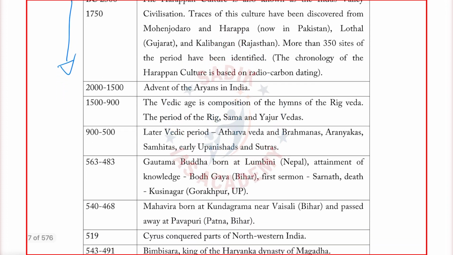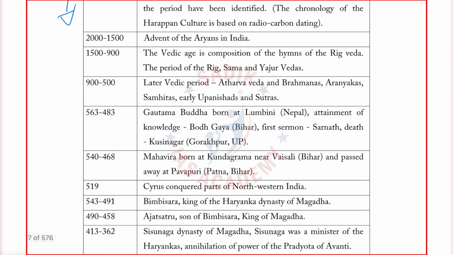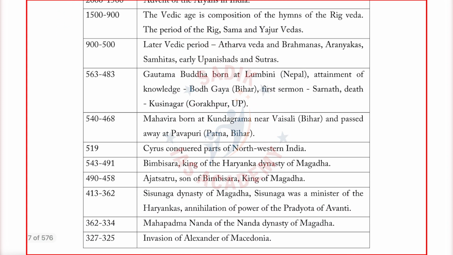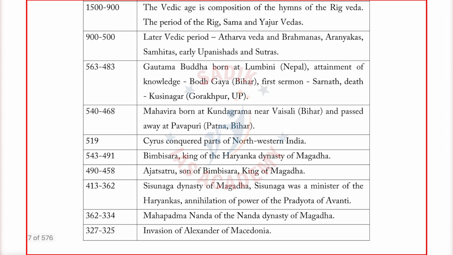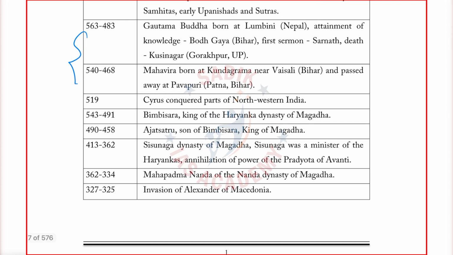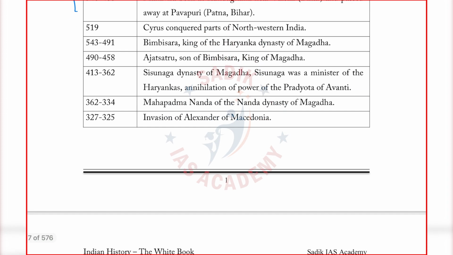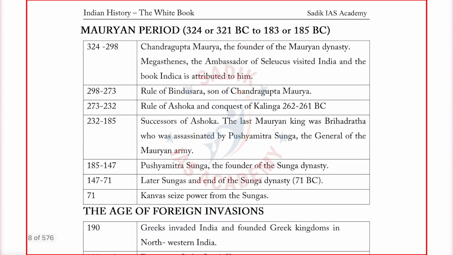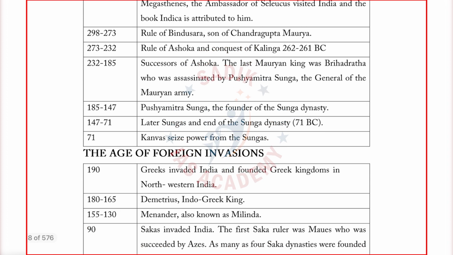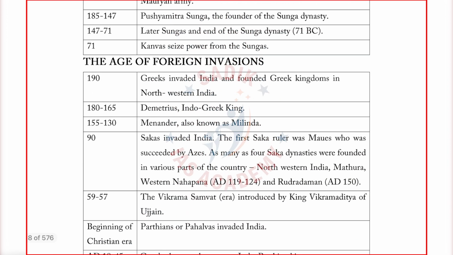You can see in ancient India we start from 2000 and before, then 1500, the advent of the Aryans, then each and every minor thing is covered, like Buddha, and the contemporary of Buddha, Mahavira, the same periods matching. Sometimes in the UPSC they put questions based mainly on chronology itself. So in the book, you see the ancient Indian chronology, medieval Indian chronology, and modern Indian chronology in separate chapters. If you read only that chronology part, you can attempt some questions in the UPSC. Like dynasty-wise we have arranged Bimbisara, Ajatasattu, the Sisunaga dynasty. Again, you see the Mauryan period, everything is arranged in chronological order. Again, the age of invasions, all of it is in order.